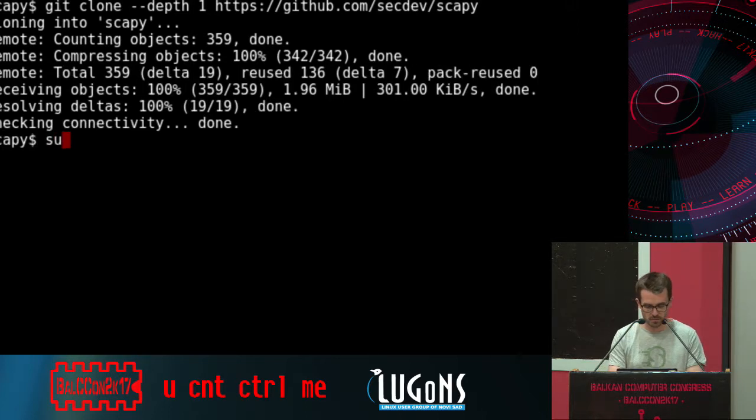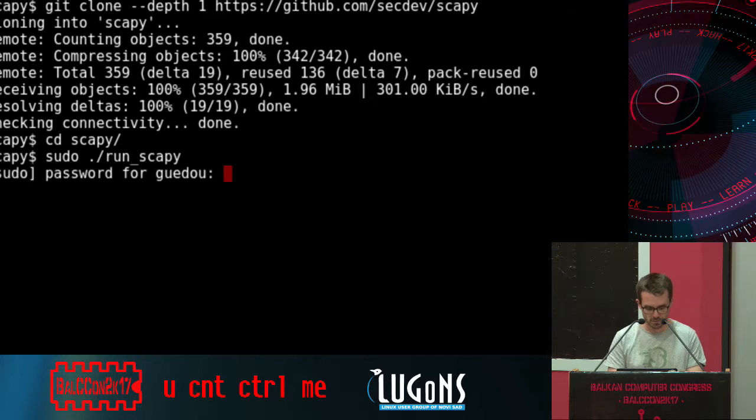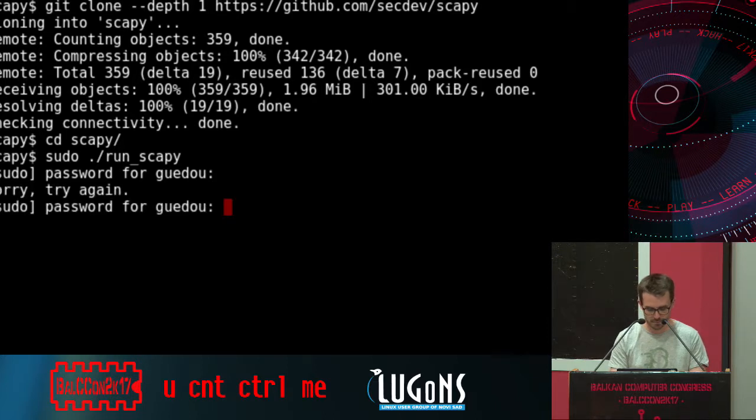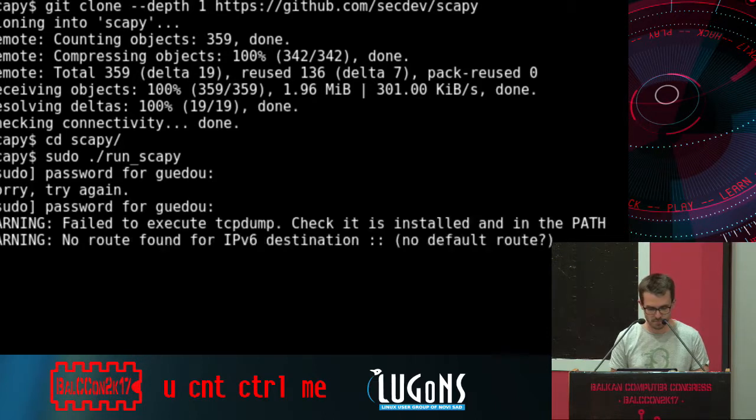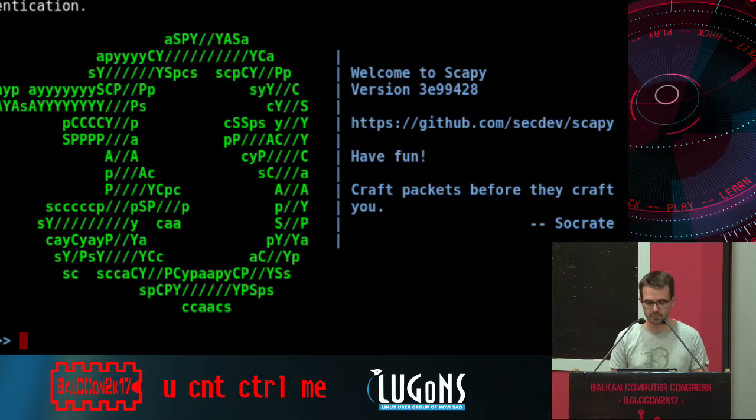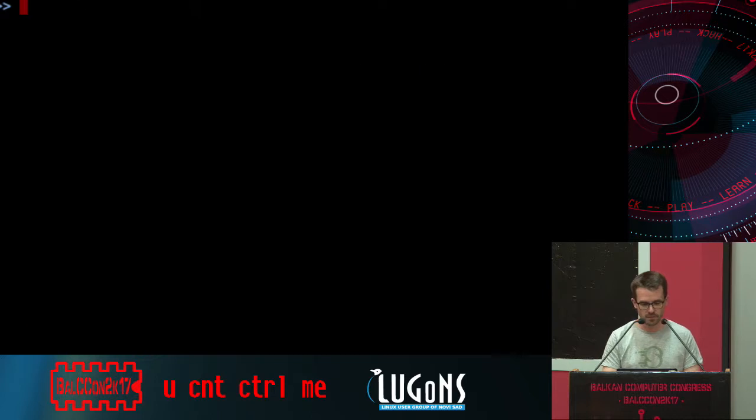Okay. Then, you need to go to the Scapy directory and then launch Scapy. So you have Scapy. We have a nice logo in the shell. And this prompt with the 3 arrows, that's the Scapy shell.